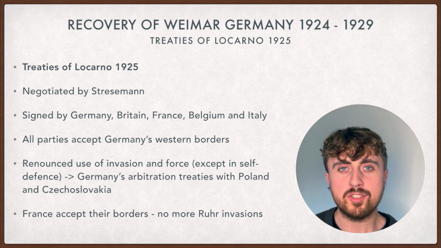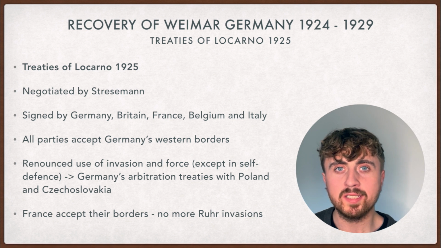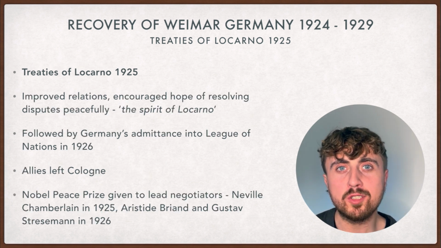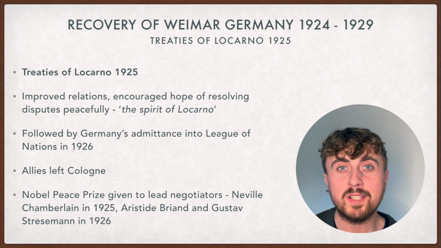These treaties ensure that any future conflicts over territory are resolved by a third party, a tribunal. The fact that France also respected their borders meant there was no more Ruhr invasions. The Treaties of Locarno improved relations between Germany and its neighbouring countries. The treaties encouraged hope of resolving future disputes peacefully, in the spirit of Locarno, as it was said.